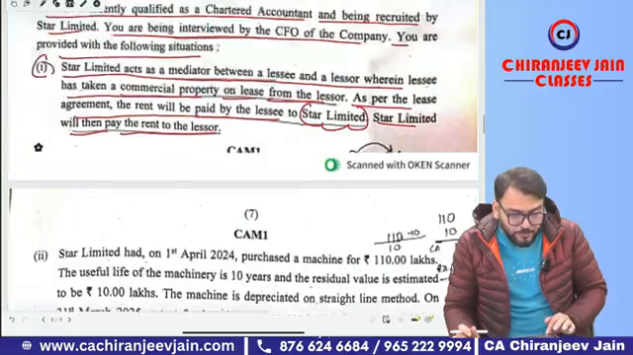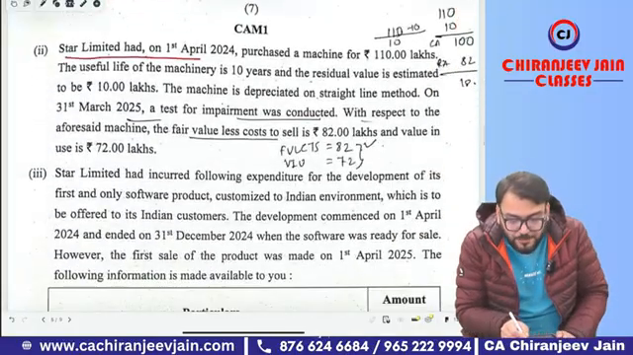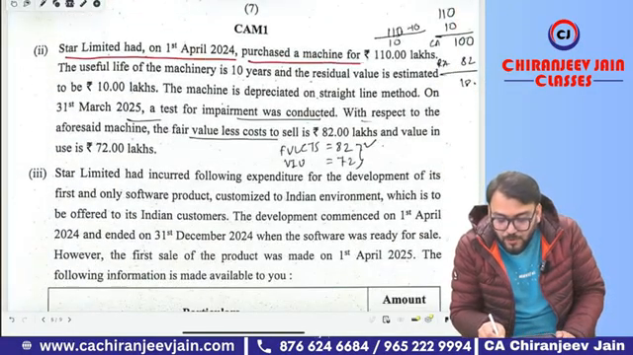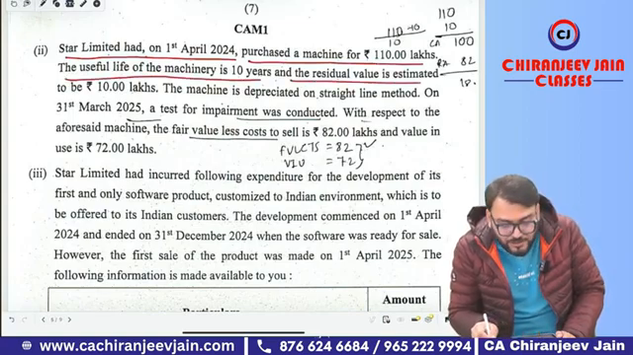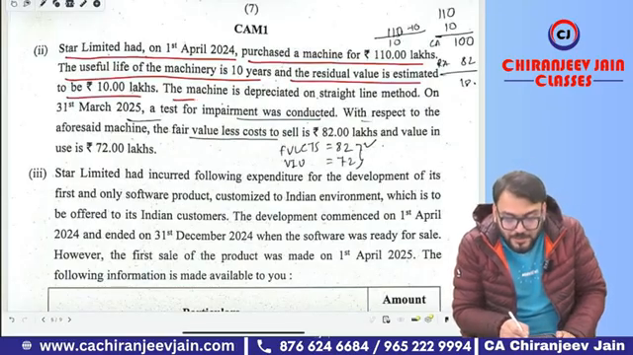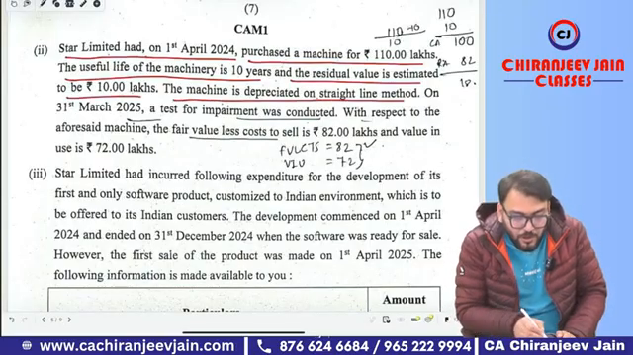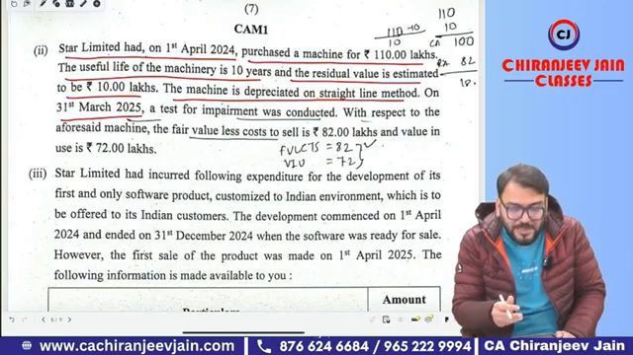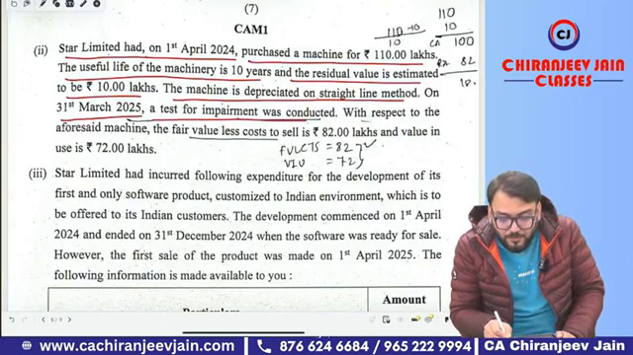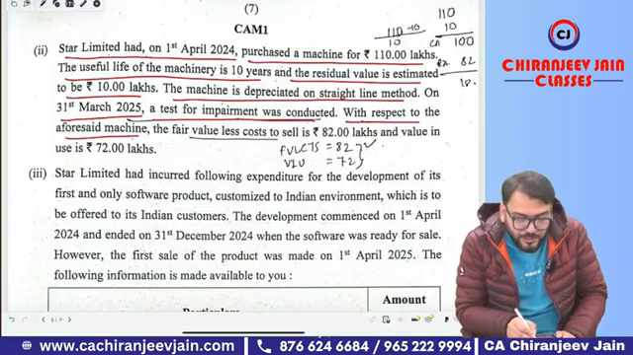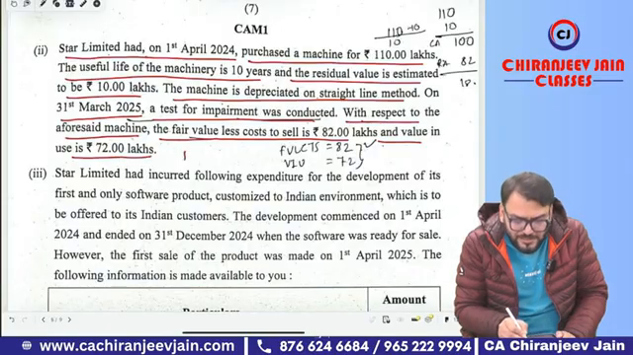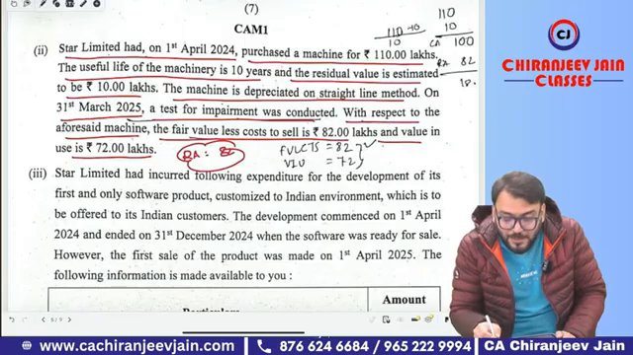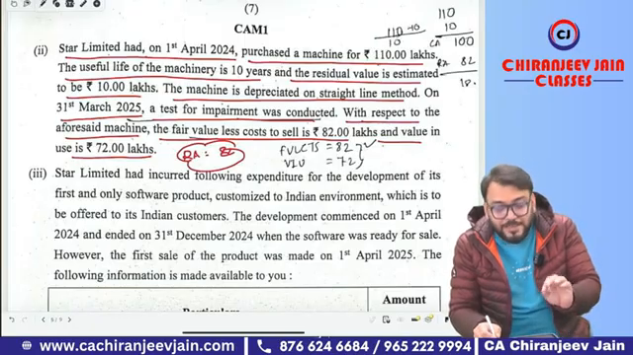Next, come to point number 2. Star Limited had on 1st April 2024 purchased a machine for 110 lakh. The useful life of the machinery is 10 years and the residual value is estimated to be 10 lakh. The machine is depreciated with the straight line method. On 31st March 2025, at the end of the first year, a test for impairment was conducted. The fair value less cost to sell is 82 lakh and the value in use is 72 lakh. So one thing is clear, the recoverable amount is 82 lakh. Now we only need to find the carrying amount, which will be calculated by calculating depreciation.